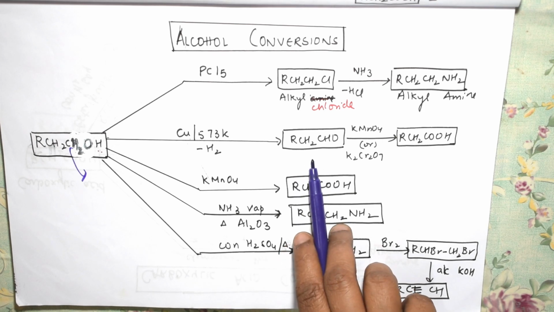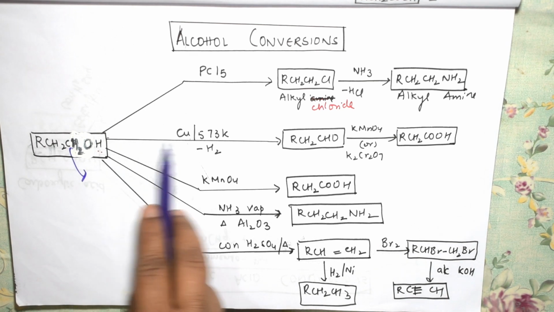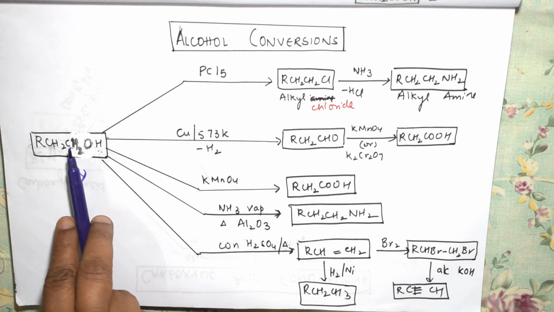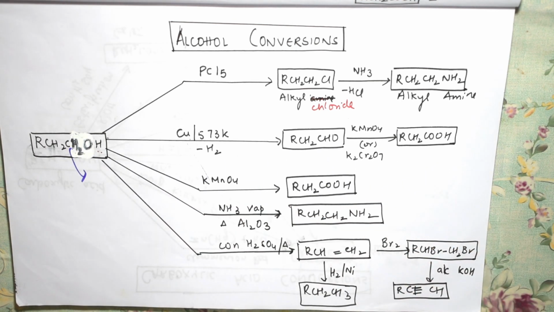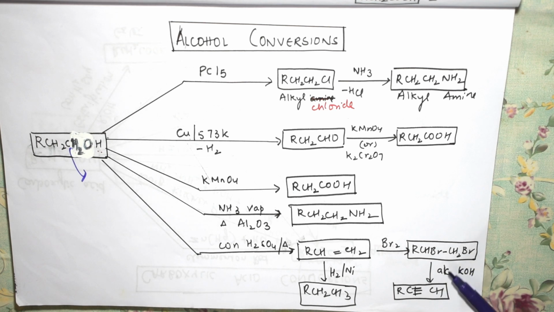We very well know aldehydes on oxidation give acids. Like that, I have shown you direct conversions to acids, and how this pathway is followed. Then comes how to convert alcohols to amines using ammonia vapors. Then conversion of alcohols to alkenes, alkenes to vicinal dihalides to alkynes. So alkenes to alkanes also using reduction or reducing agents like metal. Let us come and see the next chapter.